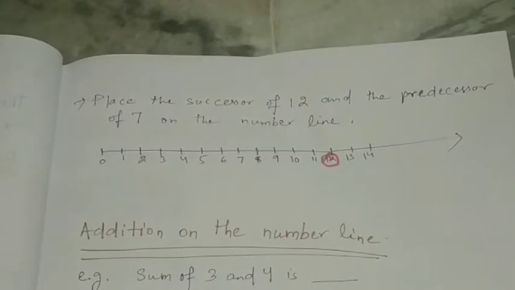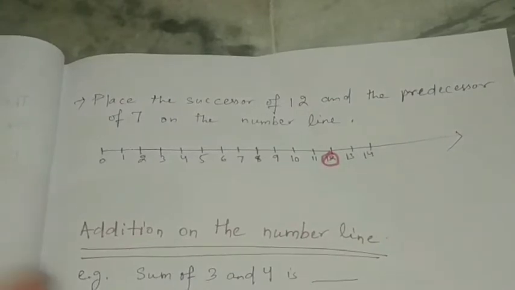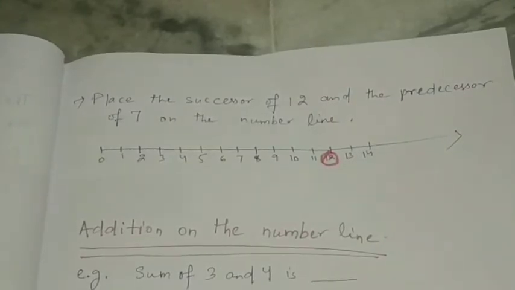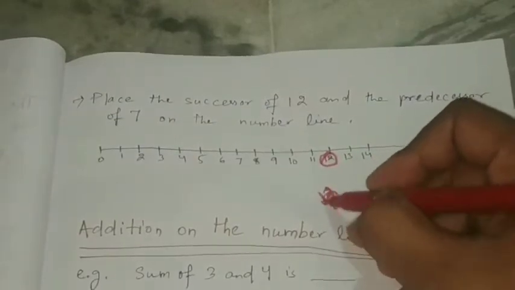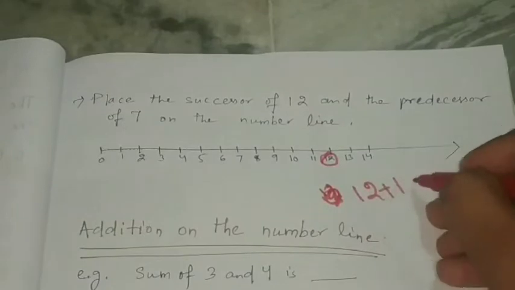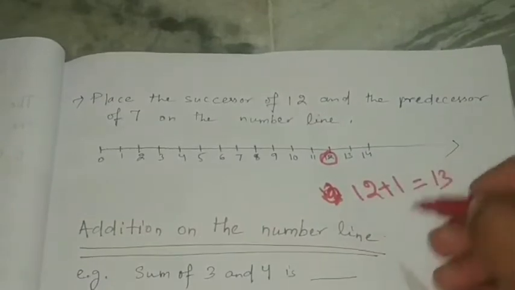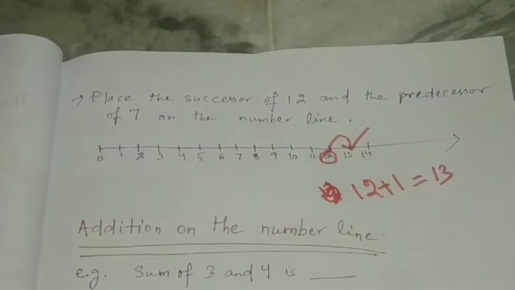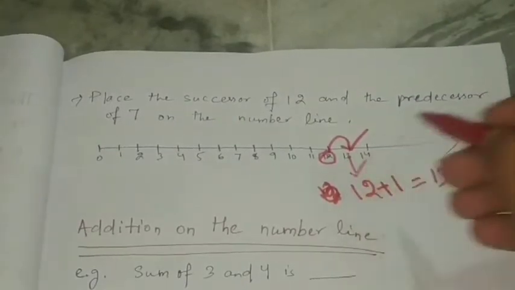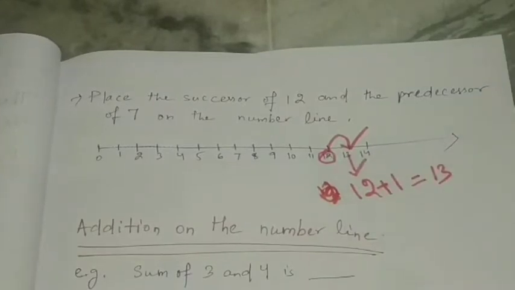Successor means add 1. 12 plus 1 is 13. So the successor of 12 is 13.